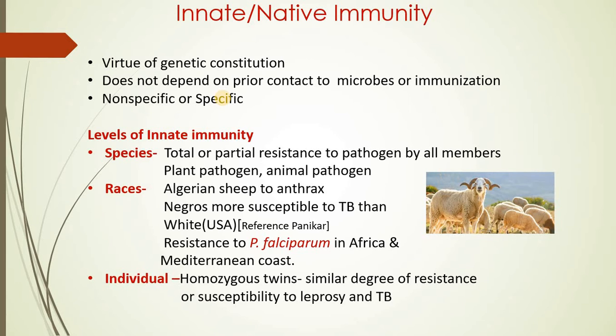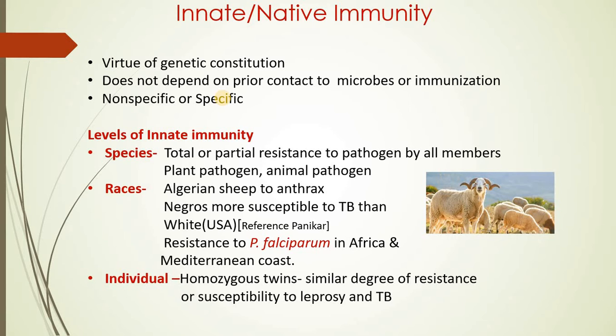If you go through the previous slide, wherein I have defined innate immunity to be less specific, it is less specific because it shows the same strength of action against the bacteria, pathogen, fungus or any other parasite which is invading the organism. And as it does not show any discrimination amongst these, we can say that it is non-specific in nature, or sometimes it can show specific interaction too.